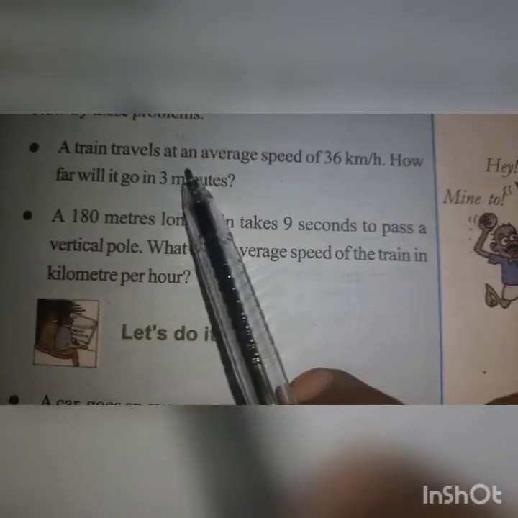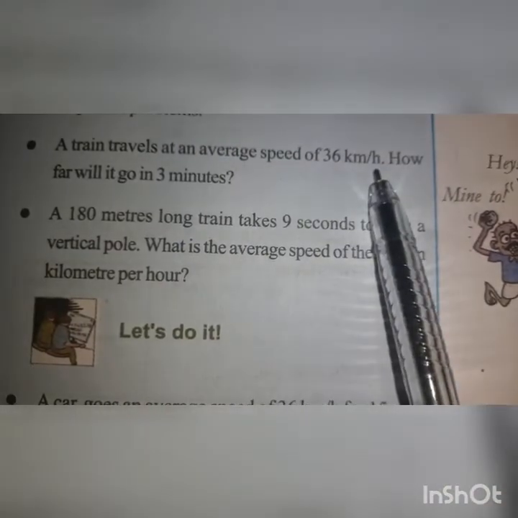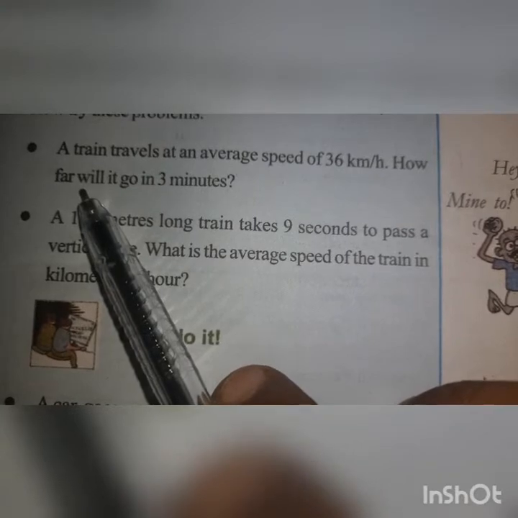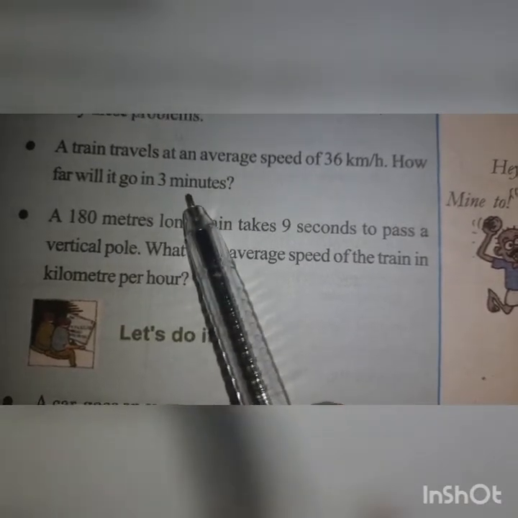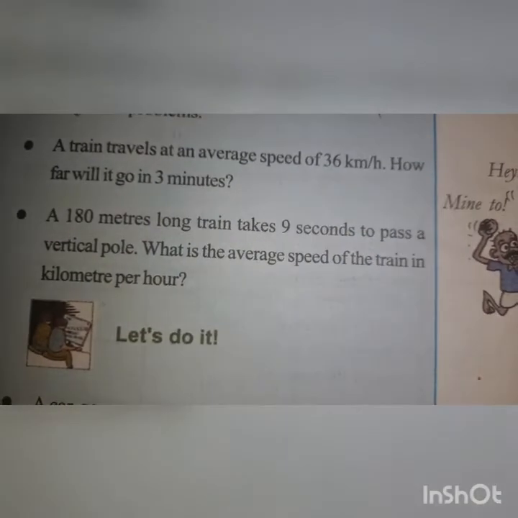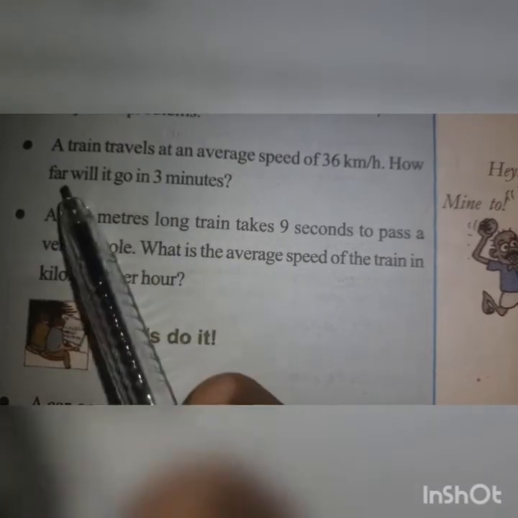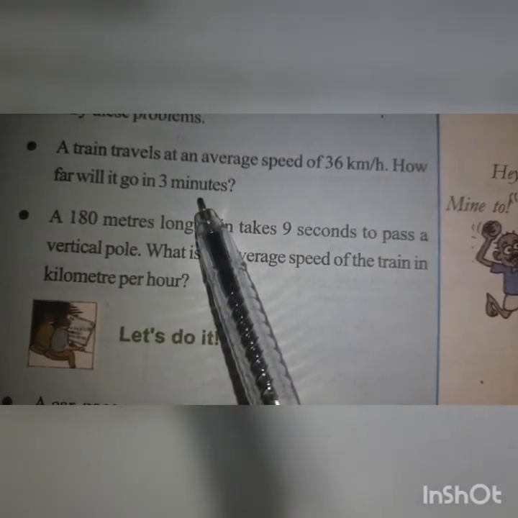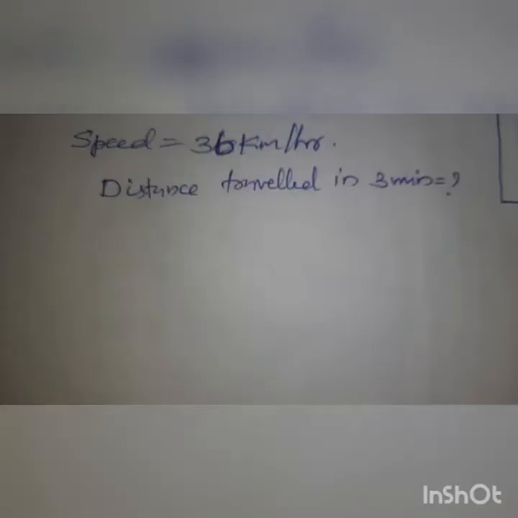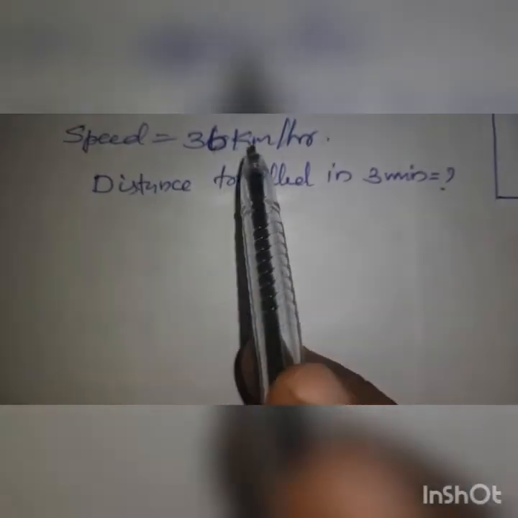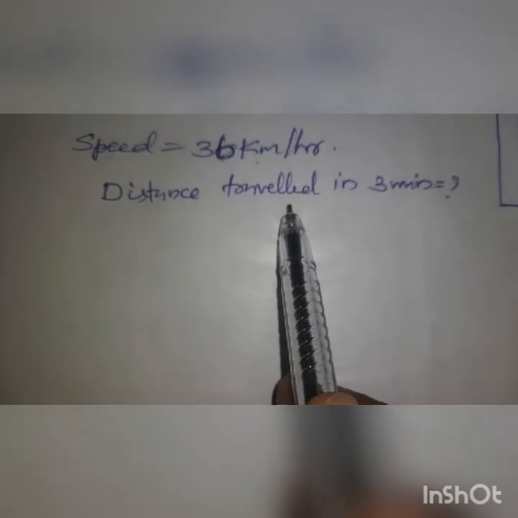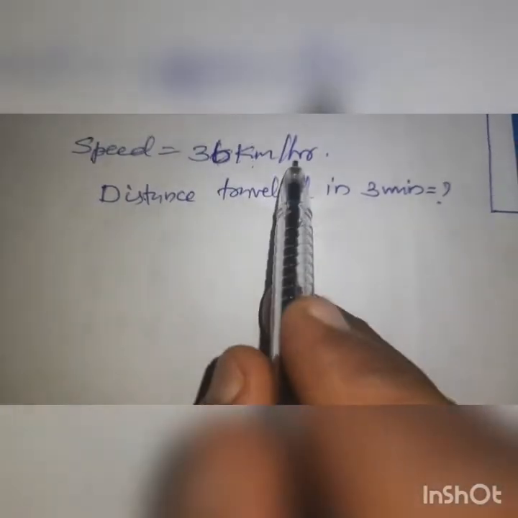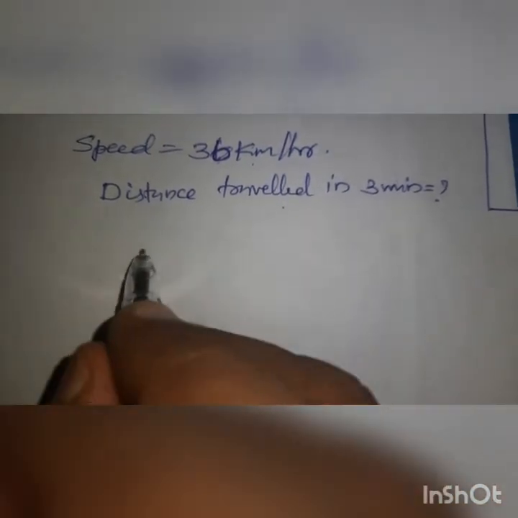A train travels at an average speed of 36 km per hour. How far will it go in 3 minutes? Speed is given as 36 km per hour. We have to find out the distance traveled in 3 minutes. So first of all you have to convert kilometer per hour to meter per second.